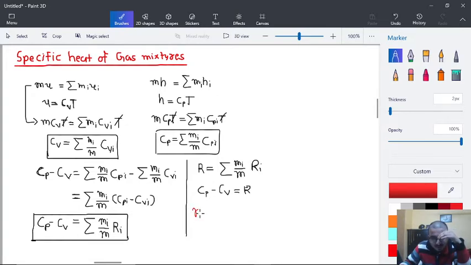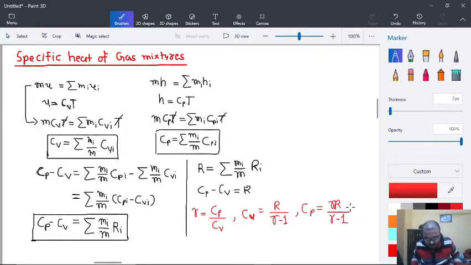Gamma is equal to cp by cv, then cv is equal to R upon gamma minus 1, and cp is equal to gamma R divided by gamma minus 1.